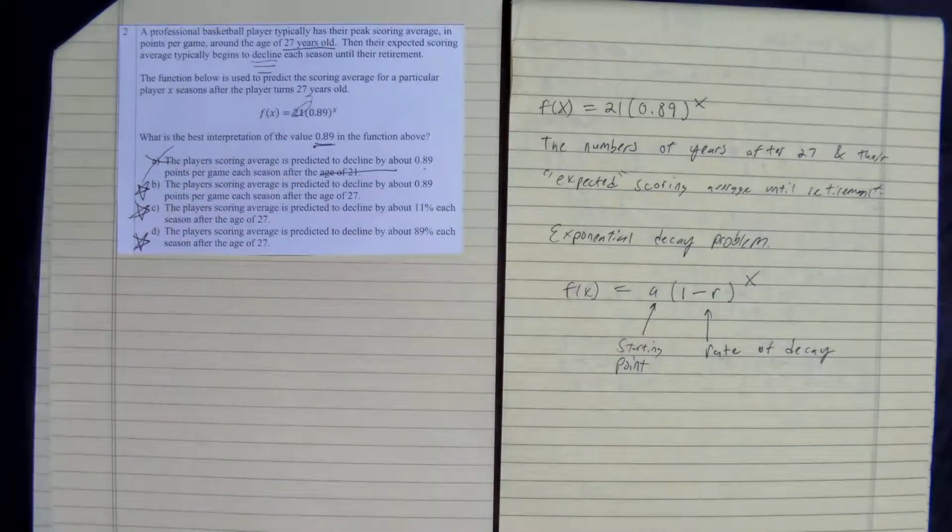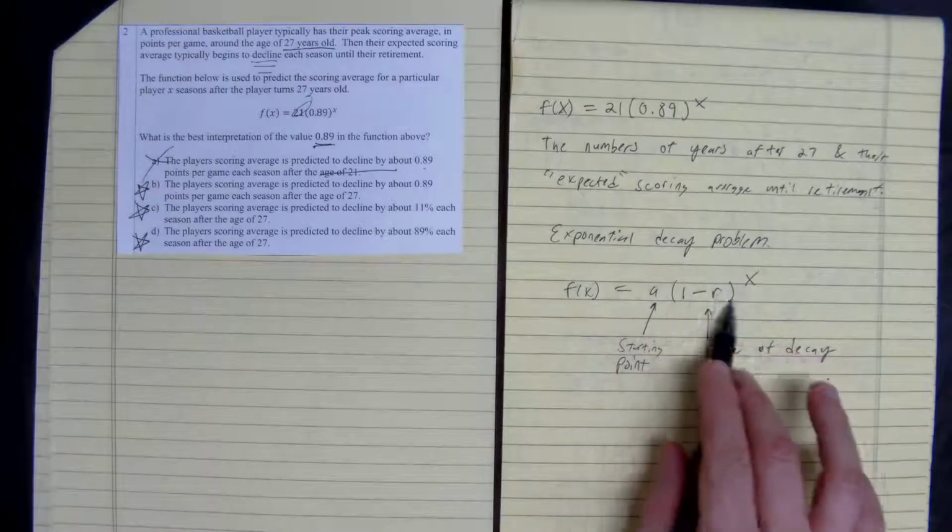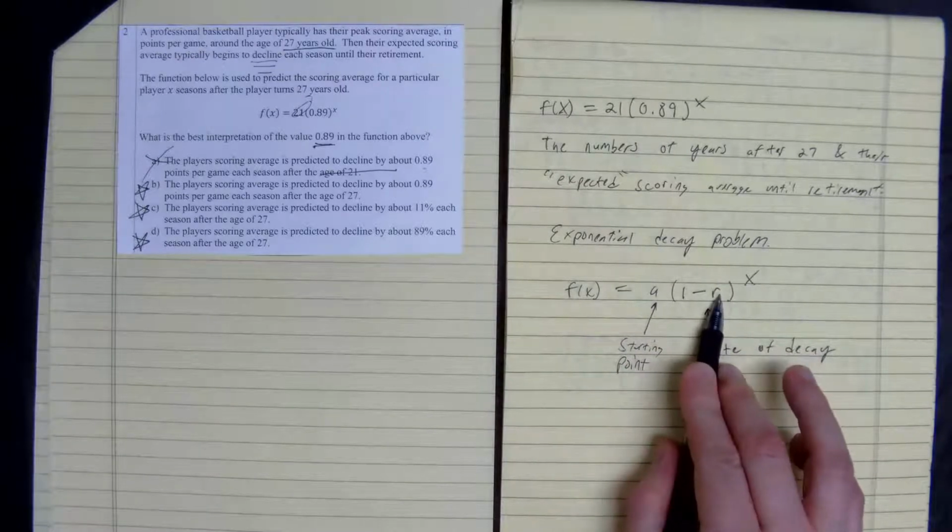That's another one that could be true. So since we're looking at this through a lens of decline, in order to get this formula, it's not going to be 0.89.